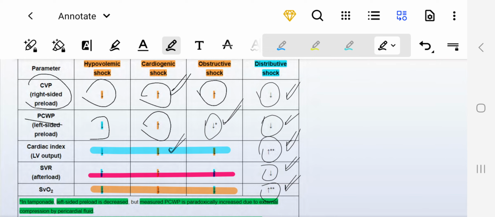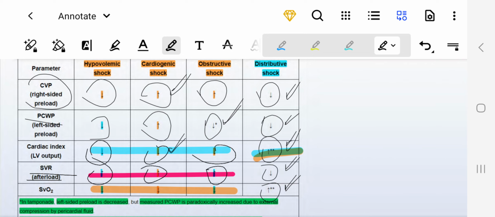What happened to the cardiac output? That is only increased in case of distributive shock. This is important. I have mentioned this: it is only increased in distributive shock, while in others it decreases. SVR, a compensatory mechanism, would be increased in all with the exception of what?